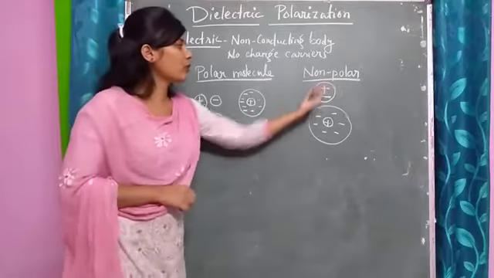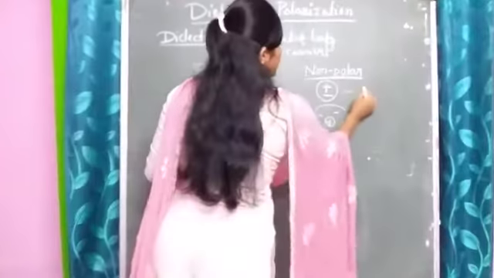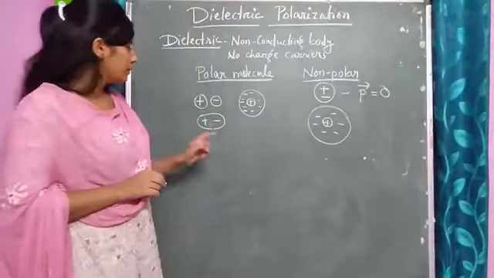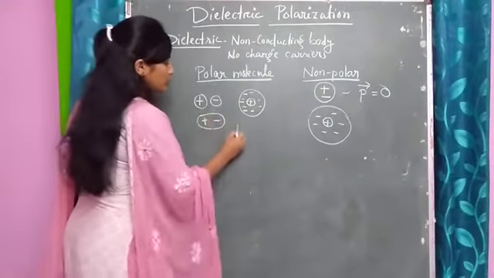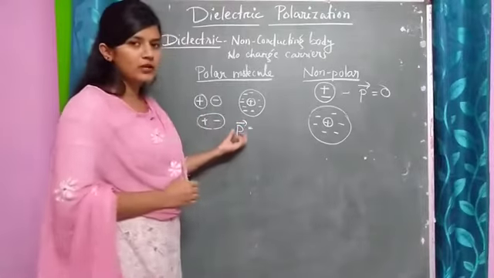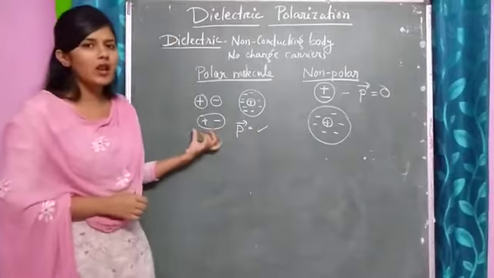In case of non-polar, since they are coinciding, the dipole moment will be equal to 0. But in case of a polar molecule, there will be some dipole moment for the single molecule.